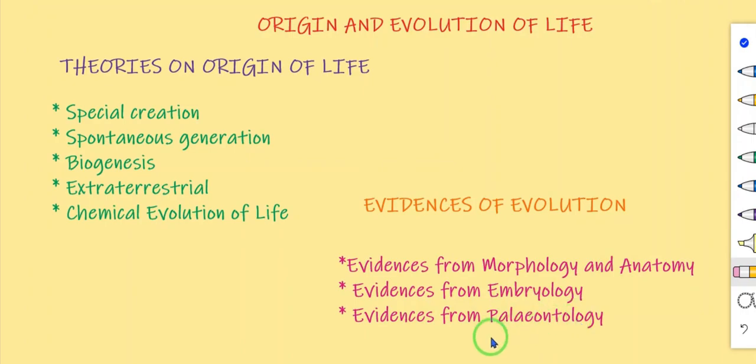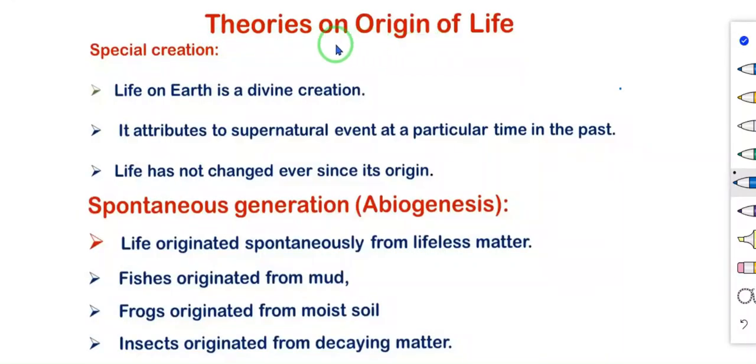So listen carefully. Theories on origin of life. Many theories have been postulated to explain the origin of life. So first theory is the special creation theory. This theory says life on earth is a divine creation. God has created all living things. It attributes to a supernatural event at a particular time in the past. Life has not changed ever since its origin. So from the beginning, how it was till now also in the same condition, there is no change.